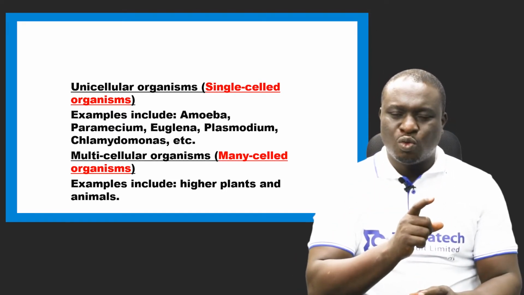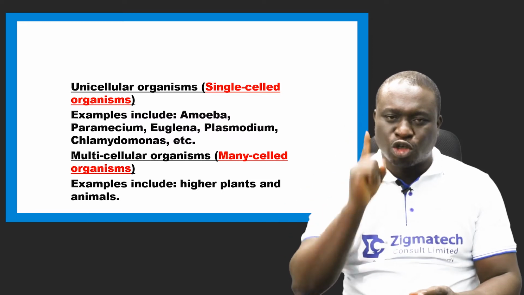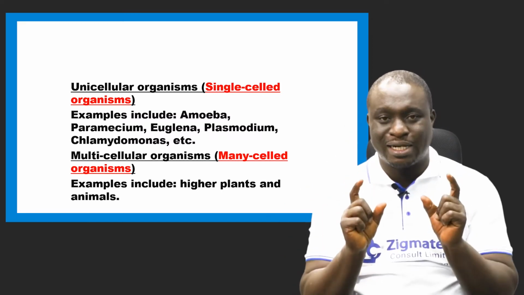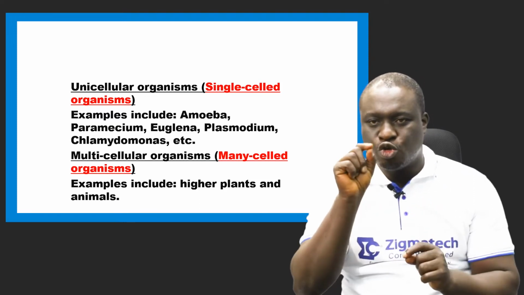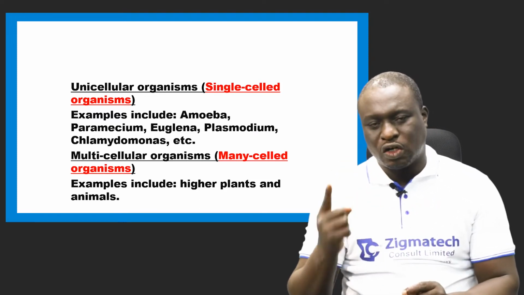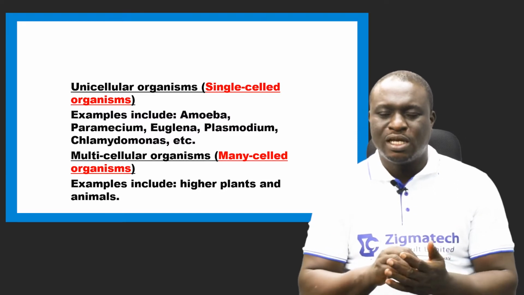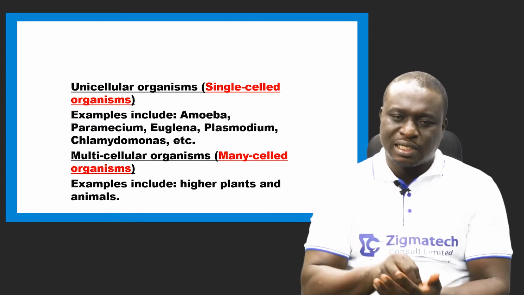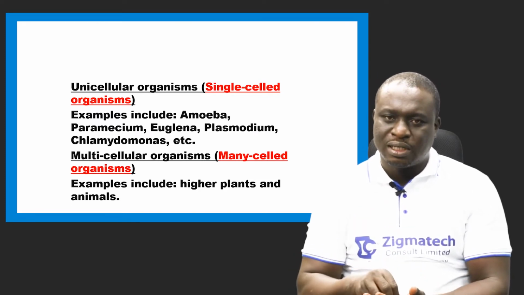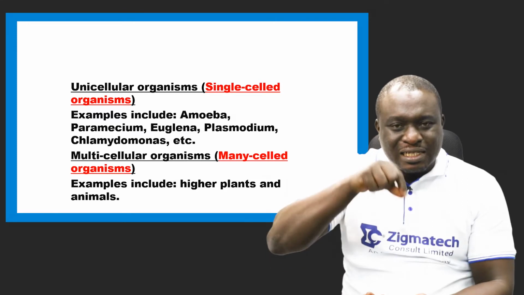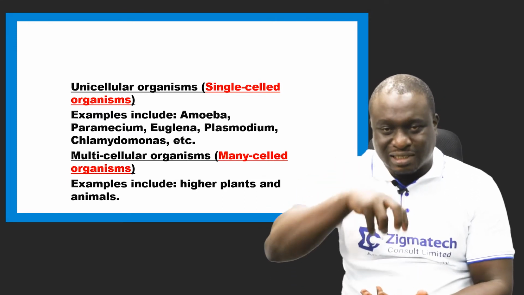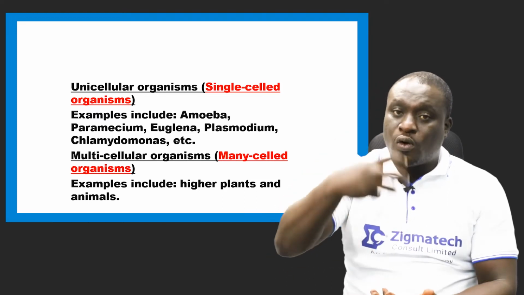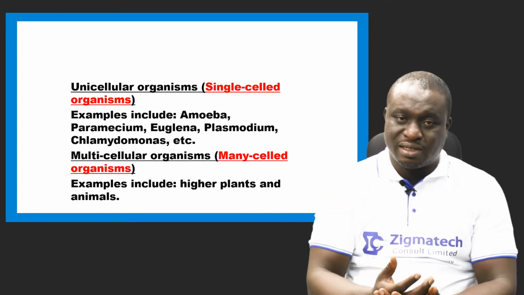Unicellular organisms, which means the organism is made up of just one cell. The word uni simply means one. Another name for unicellular organism is single-celled organisms. And like I said before, a cell is a unit of life. It can also carry out all characteristics of living things.